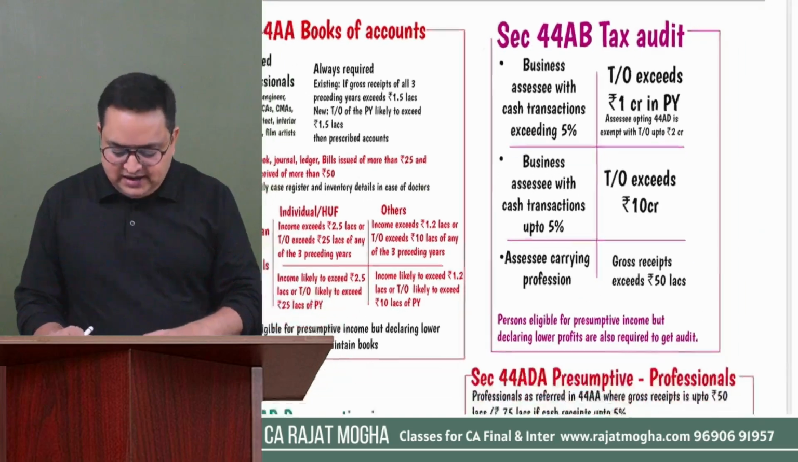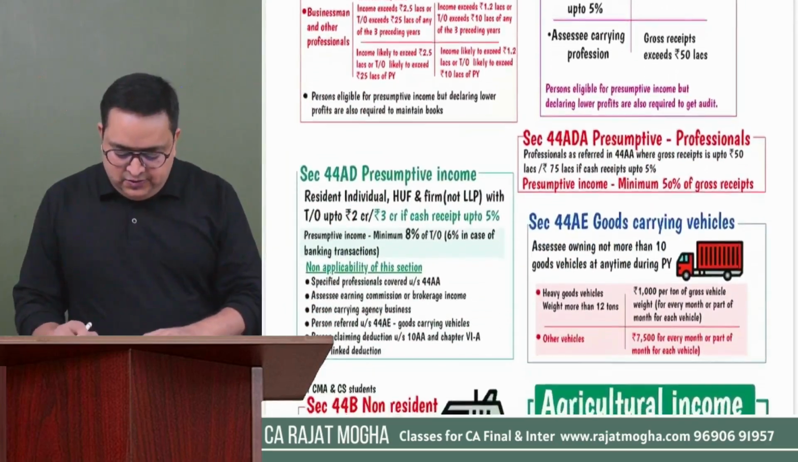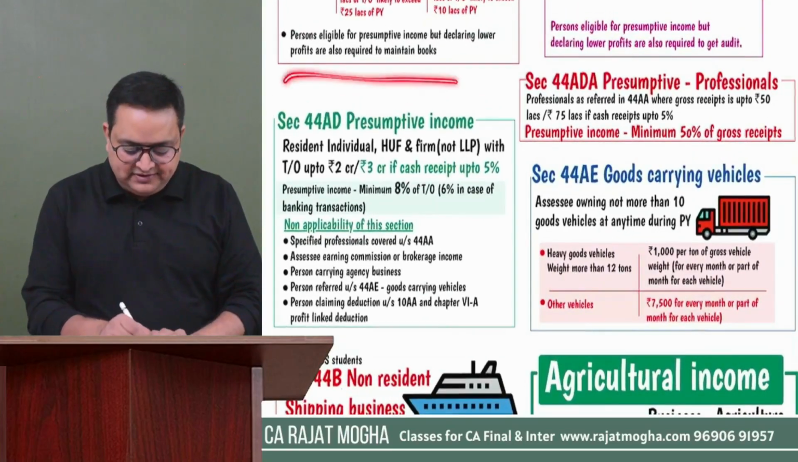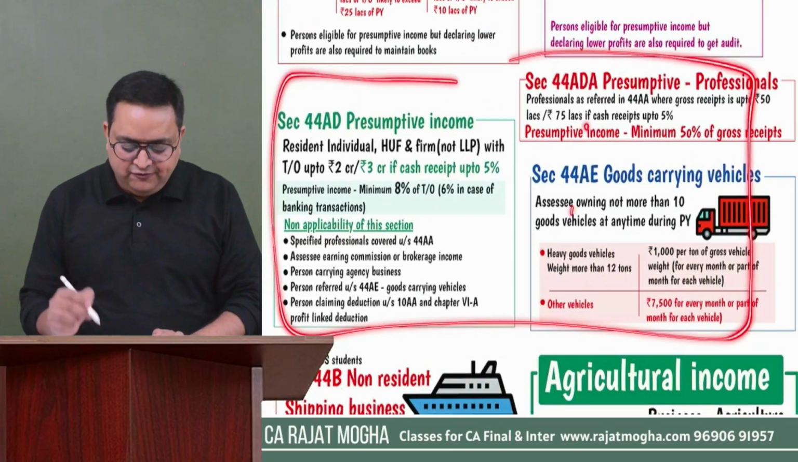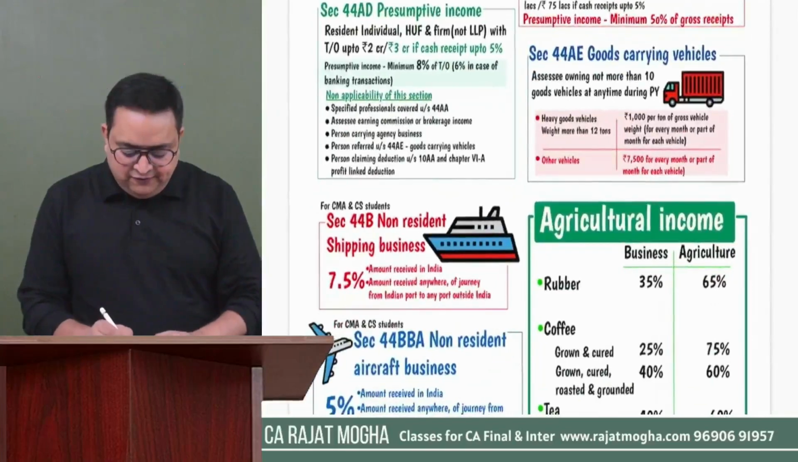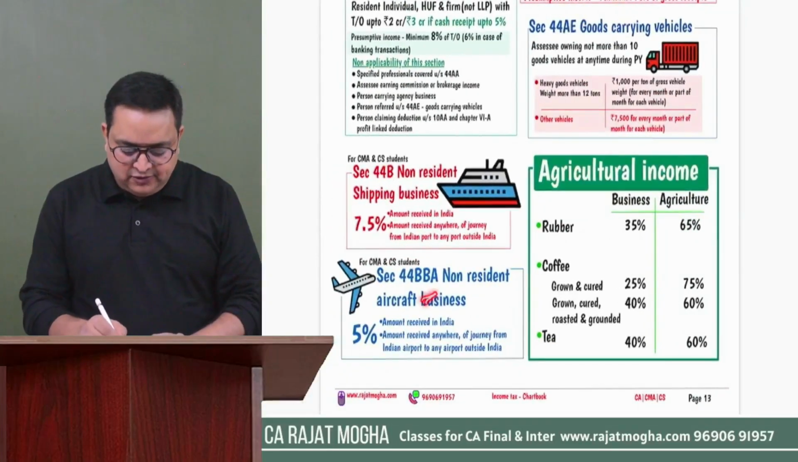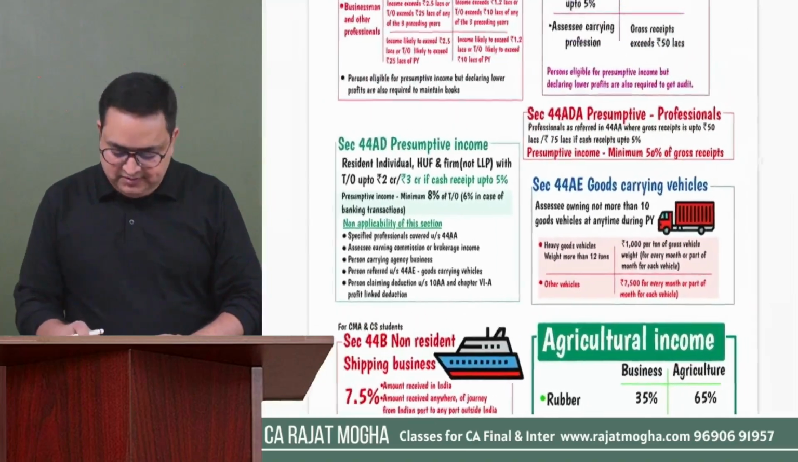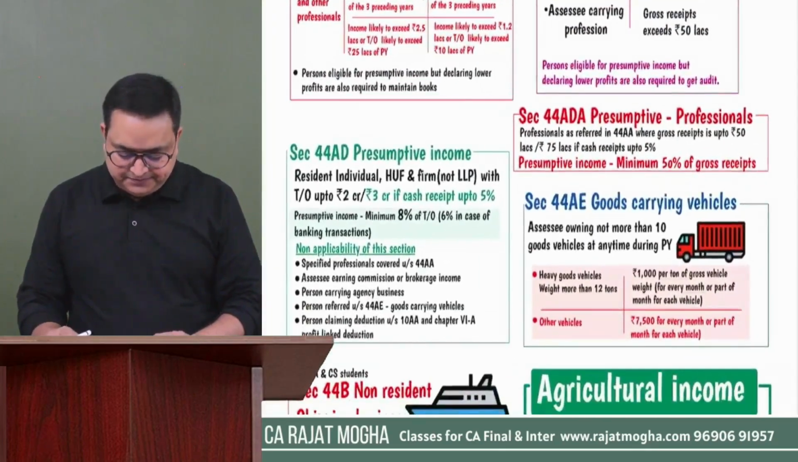So what is the 2 crore over there? That is 44AD, which I'll be discussing. Now come to other sections. These are again three important sections: 44AD, 44ADA, and 44AE. Sections 44B and 44BBA are not for CA Intermediate students. They are for CMA students and CA Final students, right? So I'll be discussing these three sections with you.